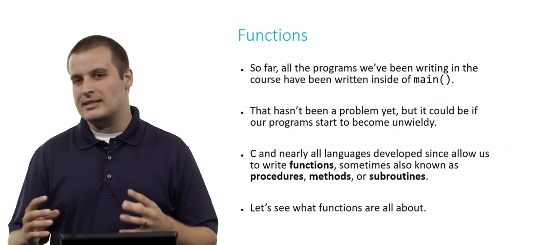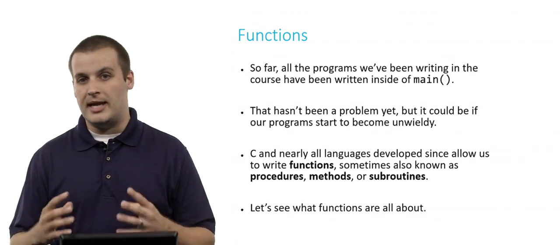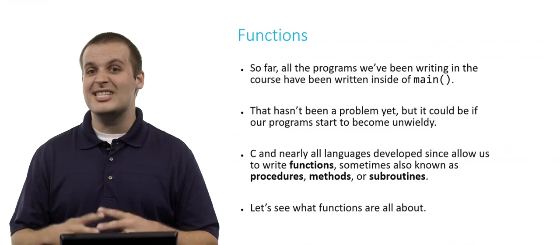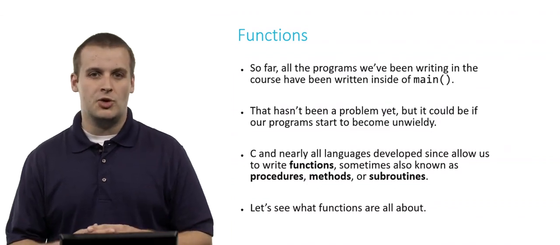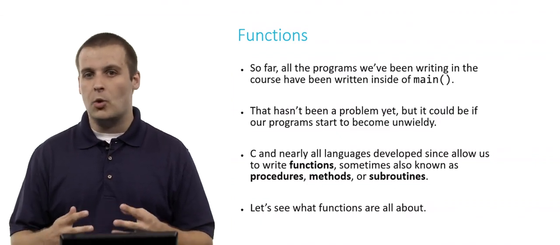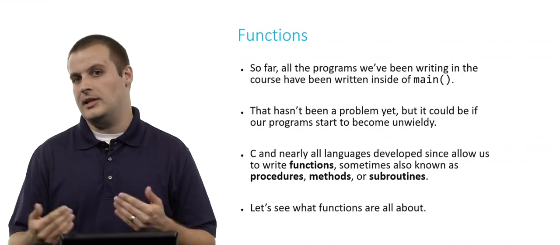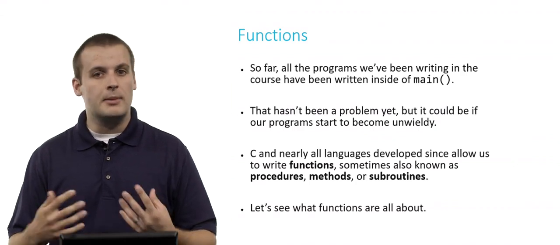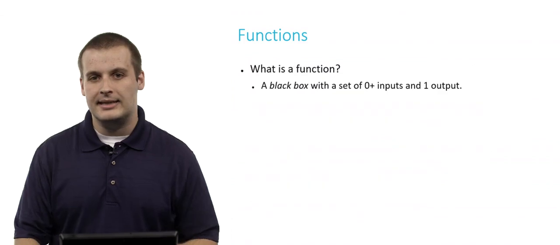And I'm just going to take a quick aside here to mention that functions is one area of computer science, and you'll see many more of them at various points throughout the course and if you continue on, where there's a lot of synonyms for the same word. So we call them functions, but you might also hear them referred to as procedures or methods, particularly if you've ever done any object-oriented programming before. And don't worry if you haven't. Not a big deal. But in object-oriented languages, they're frequently called methods. Sometimes they're called subroutines, but they really all refer to the same basic idea. Let's see what that idea is.